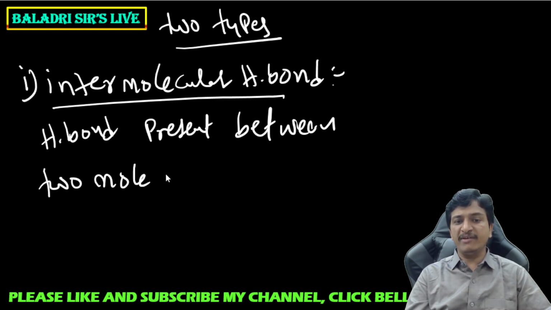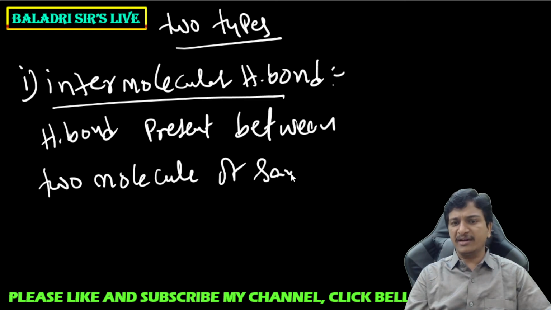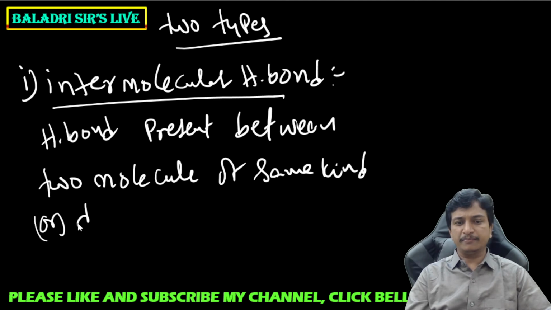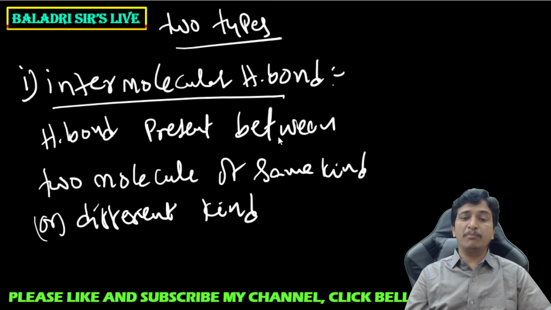A hydrogen bond is formed between two molecules of the same kind or different kind. Clear to you? Yes, hydrogen bond present between two molecules of the same kind or different kind.